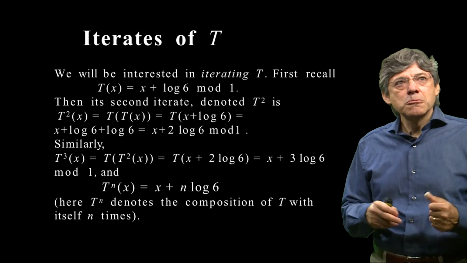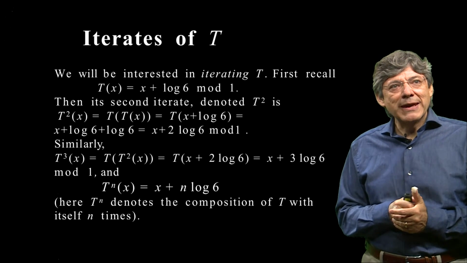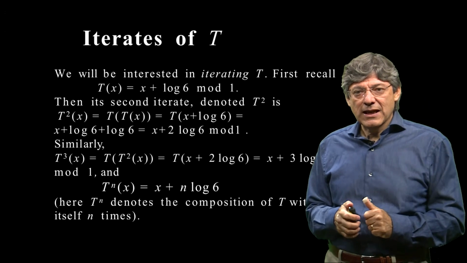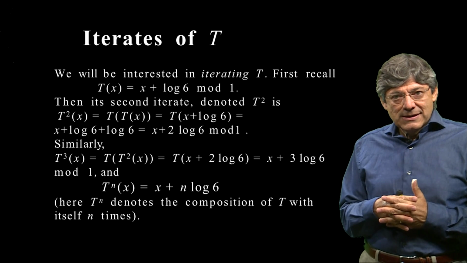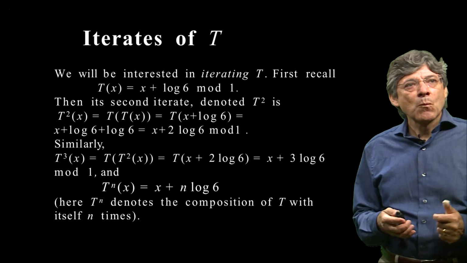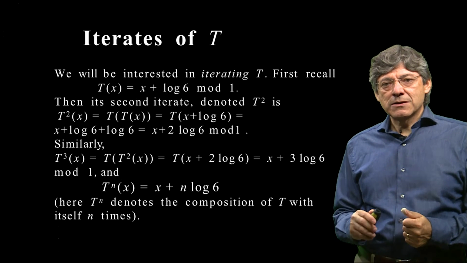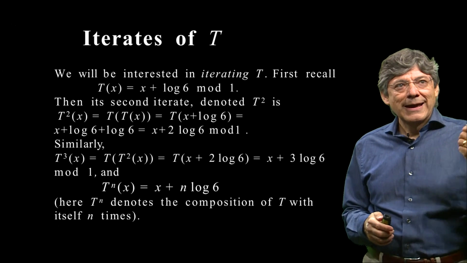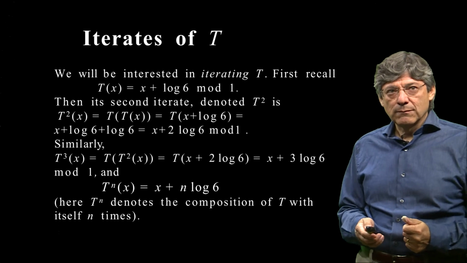And if we continue, the nth iterate of t, t to the n of x, will be x plus n log 6. And now we come back to that n log 6 that we saw before. That was crucial in understanding whether a power of 6, in this particular case, 6 to the n, starts with a 9. Okay. So we have seen this transformation now. We have defined a transformation on the unit interval, and we have looked at its iterates, and we see that the nth iterate of this transformation at x is x plus n log 6, mod 1. In all of these cases, we do that mod 1.